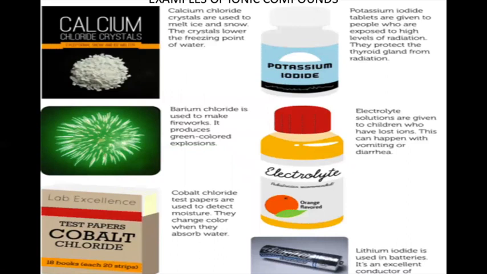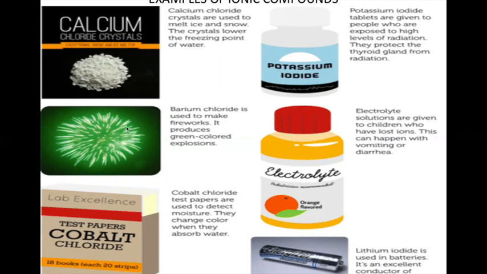Some examples of ionic compounds. See, calcium chloride crystal. These crystals are used to melt ice and snow. The crystals lower the freezing point of water. Water's freezing point is 0 degrees. If you put calcium chloride, it may go to minus 4 degrees also. To minus 4 degrees, you can get water.